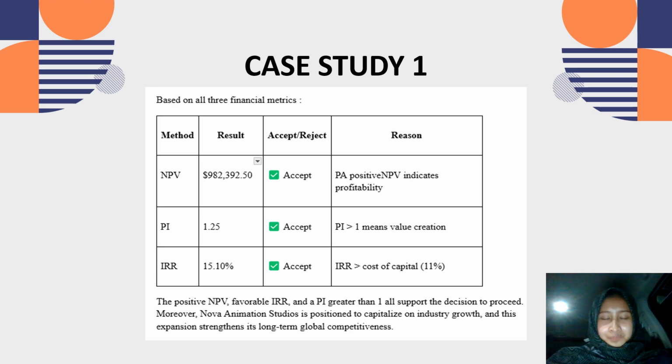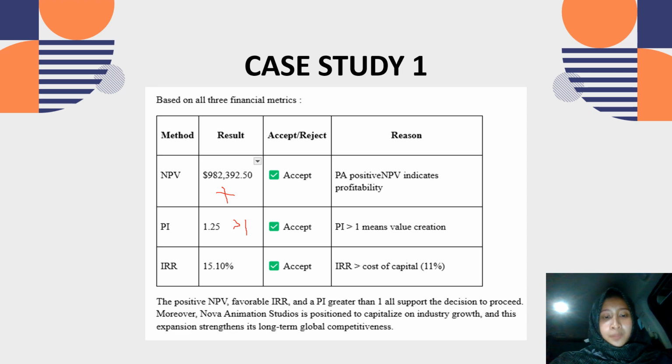The NPV is positive, the PI is more than one, and the IRR is 15.10%.